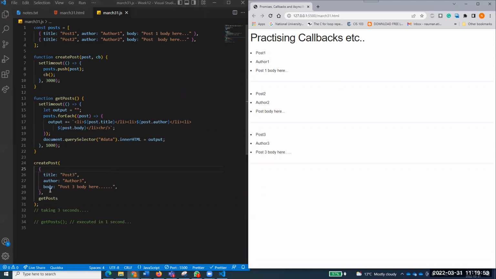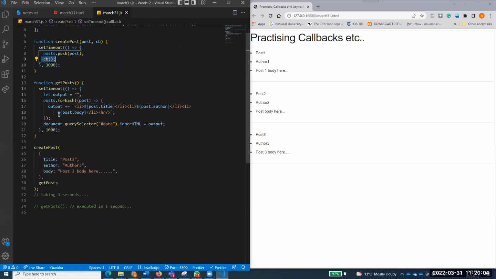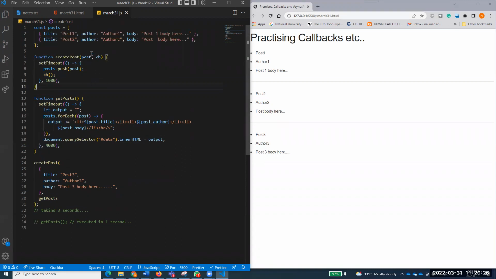So when we call this, createPost is basically doing its work. It's taking 3 seconds, but this cb, the callback function, will never be called unless that is done. Now you change the time or do whatever, it will work fine. If I do 1 second, of course that makes it quicker. But my second function is taking 4 seconds, so together they will take maybe 4 seconds, and then all 4 posts are available. This is the concept of a callback function. If you pass a callback function to a function, it runs after the first function is done. It never runs before that.